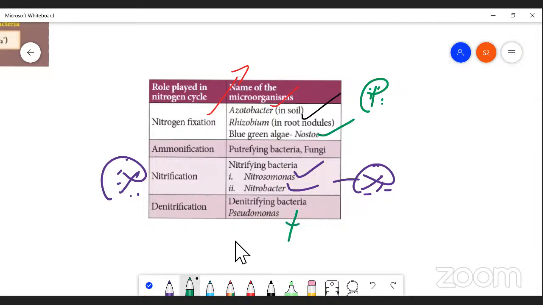Pseudomonas. So, which of the following is an example of denitrification? Which of the following bacteria is considered to be a denitrifying bacterium? If it is asked, we can write Pseudomonas. My dear students, thank you for joining, and tomorrow we'll continue with the next topic. If there is any clarification, please ask. Any doubts?